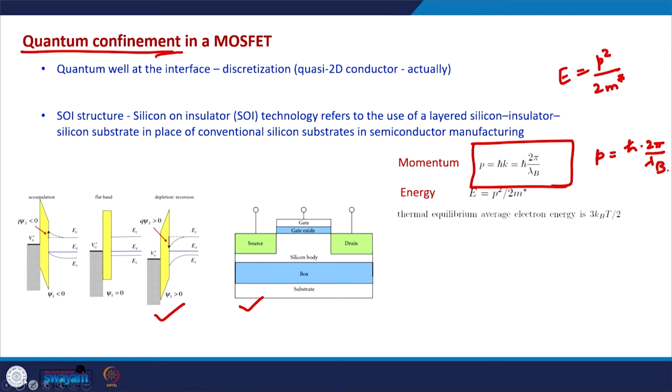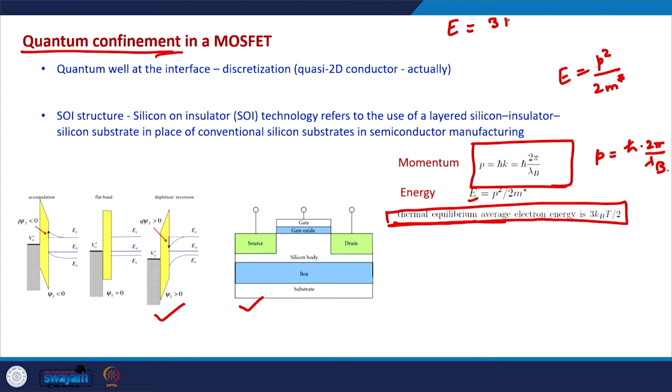If we consider a very general case, and consider the energy of the electrons equal to just the thermal energy in thermal equilibrium, which is 3kT by 2, and this comes from classical thermodynamics.